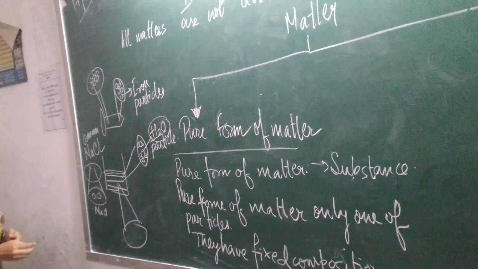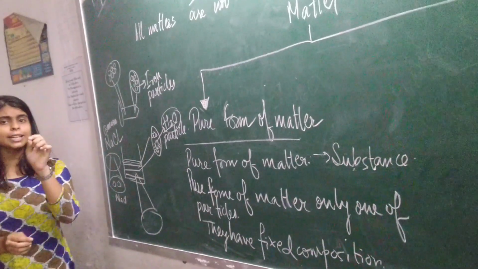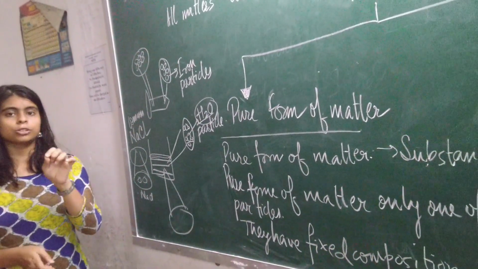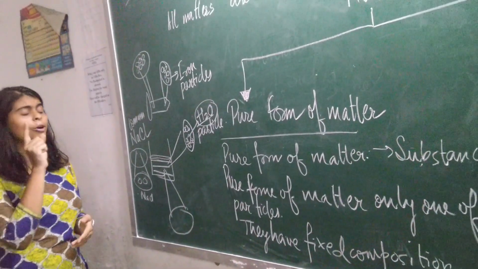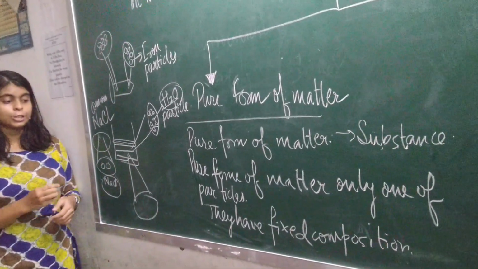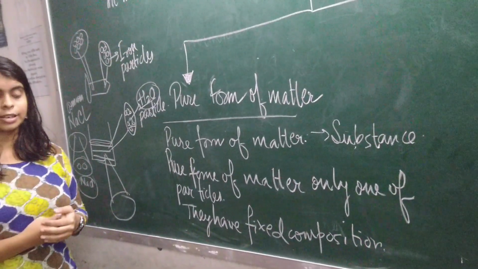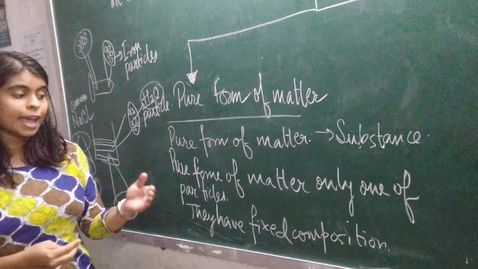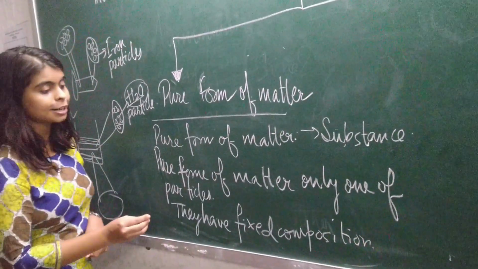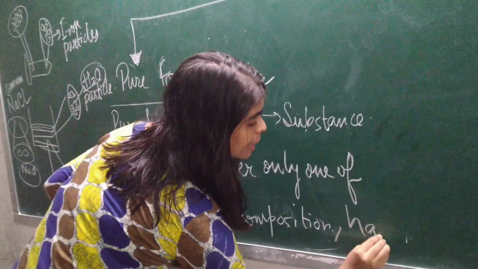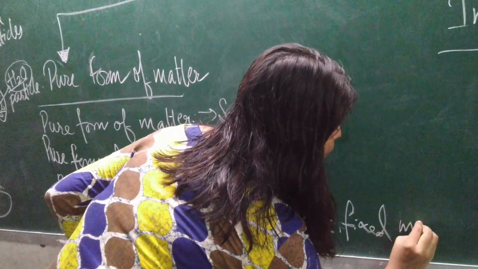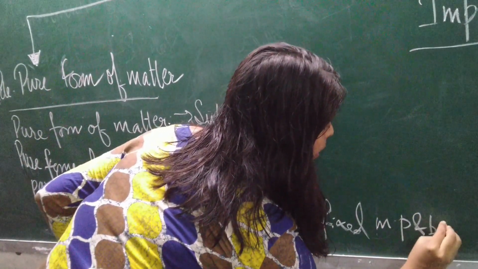Even common salt, whatever cubes you take, even the smallest cube if you break them, you will find only one composition, one kind of particle, that is NaCl. So they have fixed composition. And due to this, this pure form of matter has a fixed melting point and boiling point.